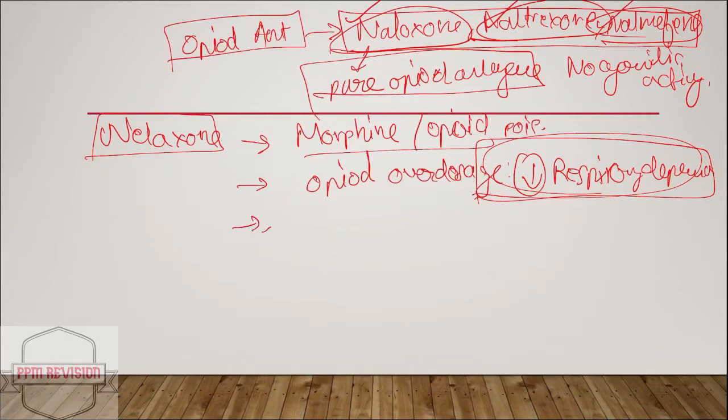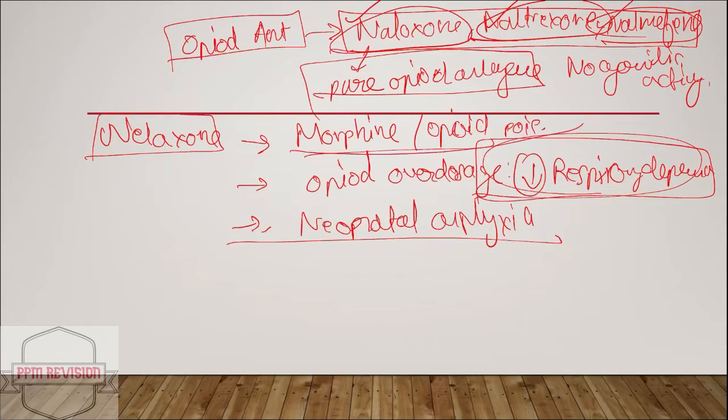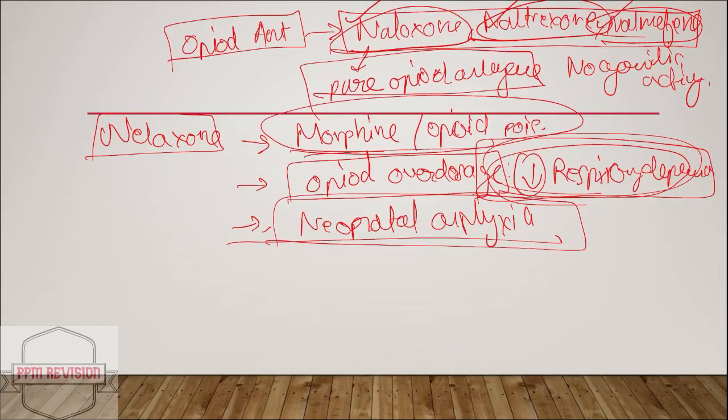And next point, it is also used to treat neonatal asphyxia. Just recapping the uses, it is used in case of severe morphine and opioid poisoning. It is used in case of opioid overdosage, that is in conditions where there should be reversal of respiratory depression, and also it is used in case of neonatal asphyxia.